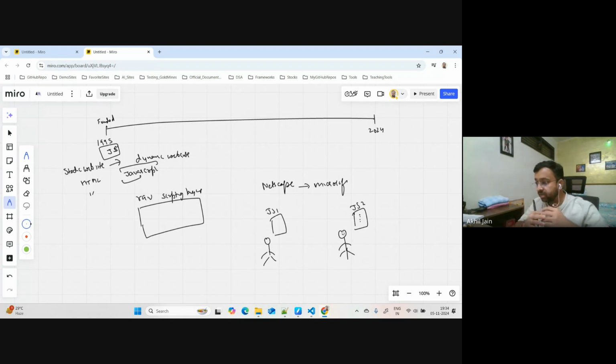Now, try to understand what was happening because of this. Who is responsible for running JavaScript? It was the browser. So the browsers had to adapt to these different versions of JavaScript. Now, this is not good. So they wanted a standardized implementation of JavaScript, and therefore, there was a need.